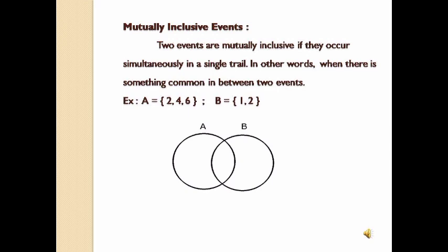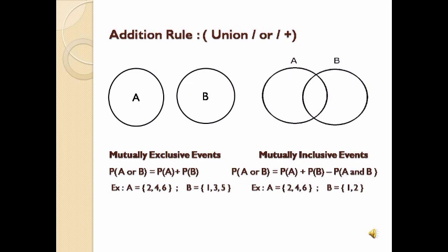Now we'll see the addition rule. Addition is nothing but it represents union, or, plus. All these three terms represent the addition rule. How will you use the addition rule for mutually exclusive events and for mutually inclusive events?